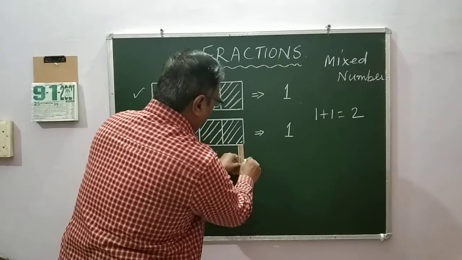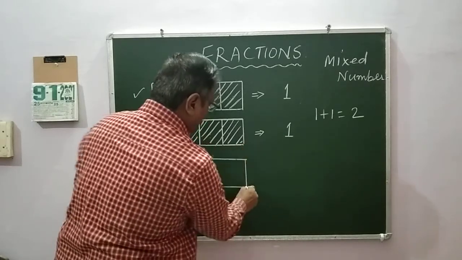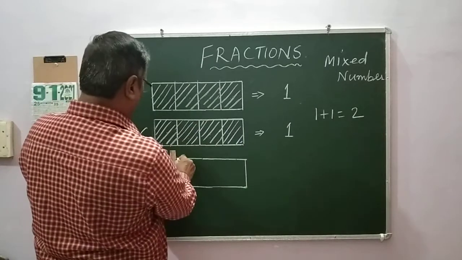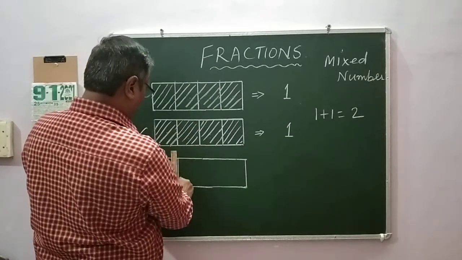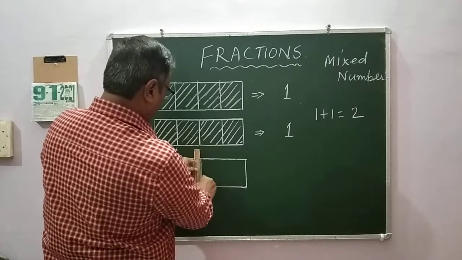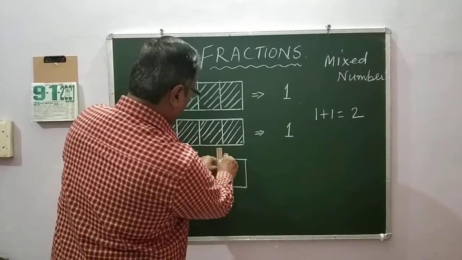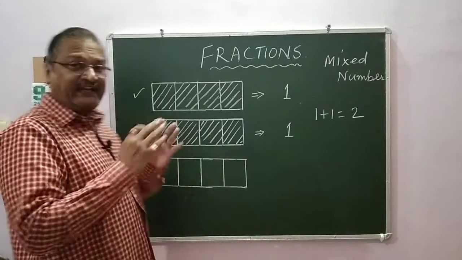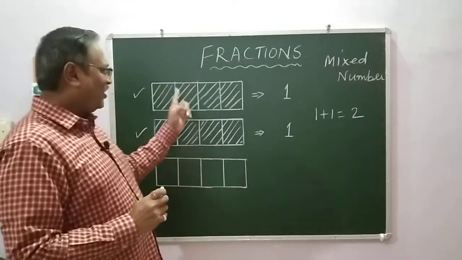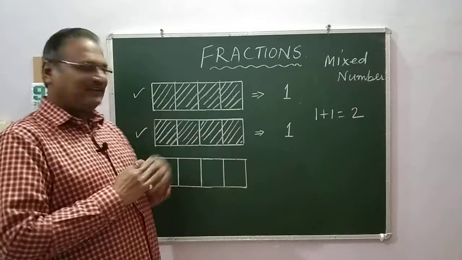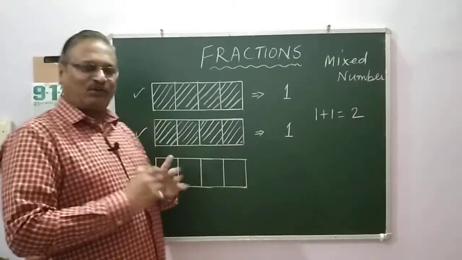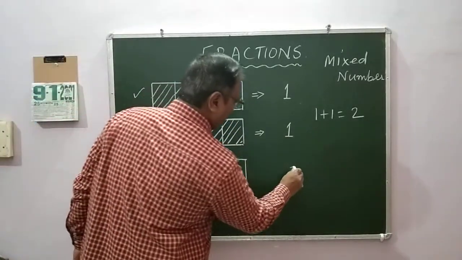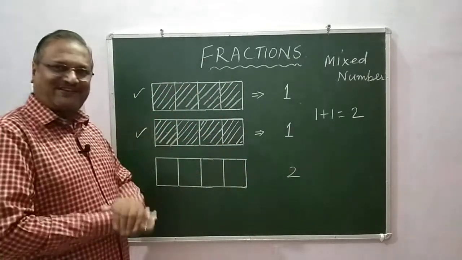Now I complete it here. Now let me make it into parts. 1 part, 2 parts, 3 parts and 4 parts. Okay? Now how many rectangles are there? 1 rectangle, 2 rectangles. 2 rectangles are full. Okay? I have taken 2 rectangles.